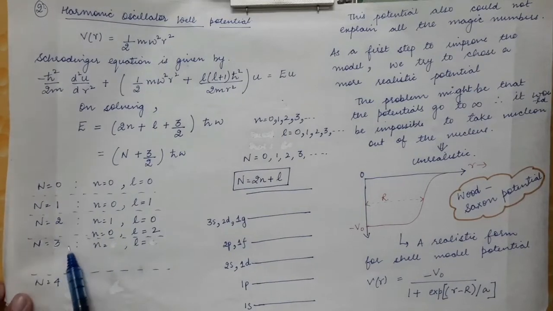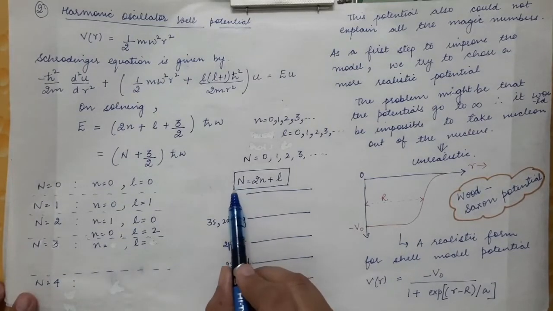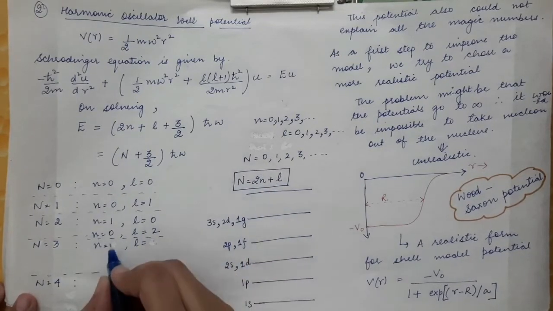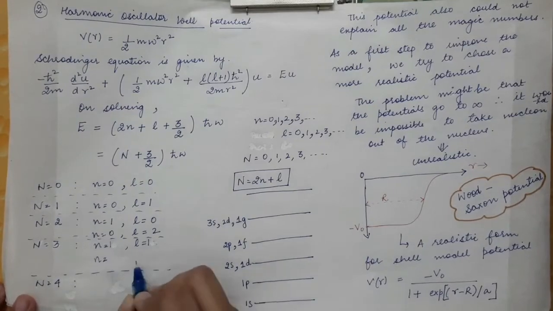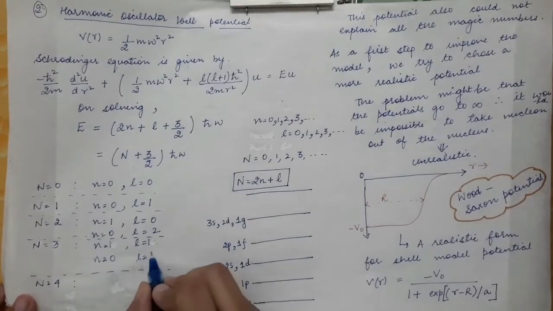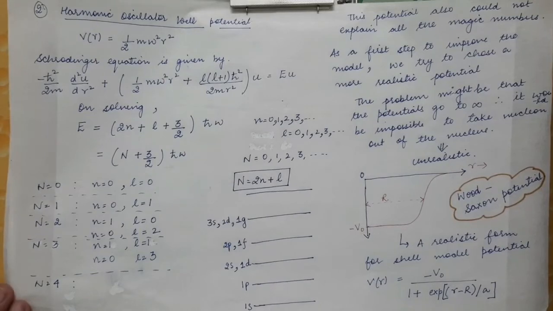Now for capital N equal to 3, either n is equal to 1 and L is also equal to 1. Then another combination is, for capital N equal to 3, n is equal to 0 and L is equal to 3. So this is the second combination to make capital N equal to 3. Similarly, you will get the combinations of n and L to make capital N equal to 4, then to make capital N equal to 5 and so on.